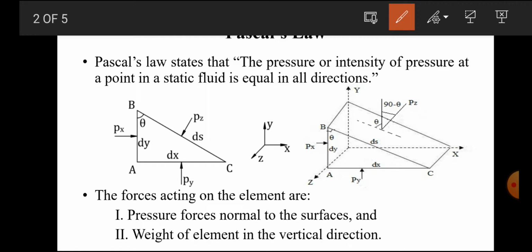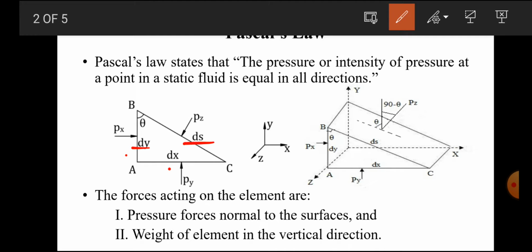First of all, initially we have to consider an arbitrary fluid element of wedge shape in a fluid mass at rest, as shown in the figure. You can see here, the fluid element is of very small dimensions, dx, dy and dz.